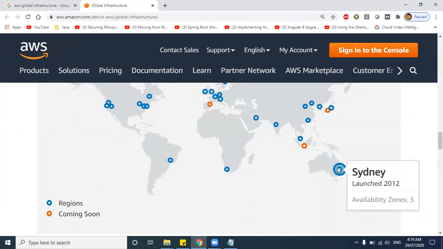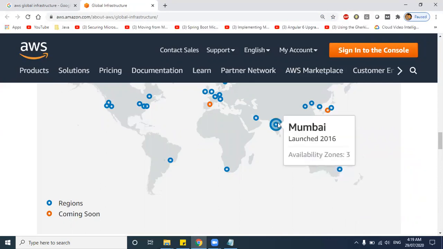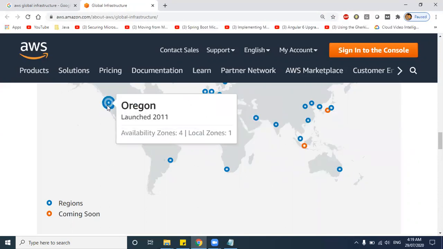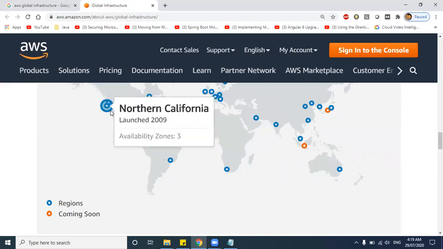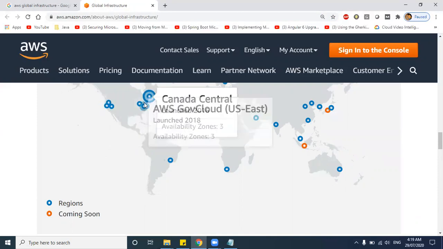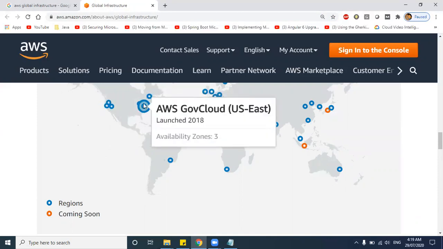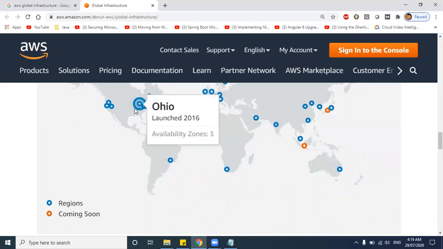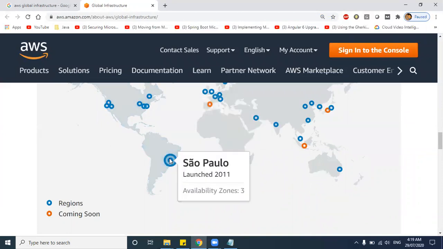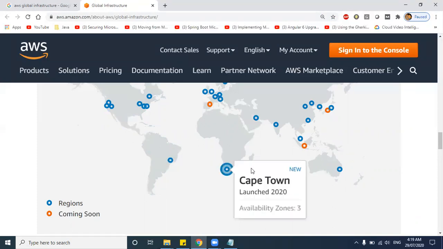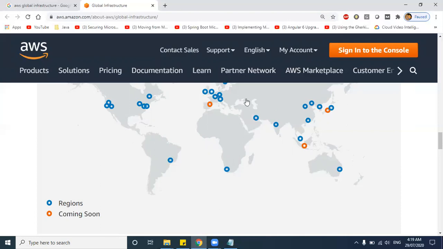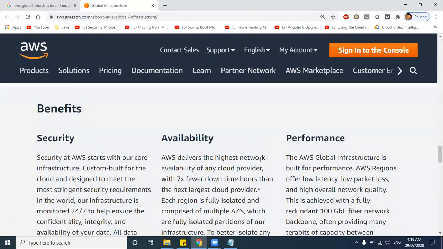If you see in Australia, there is a region in Sydney, and in India there is a region in Mumbai, and in the US there are multiple regions: US East, West, Oregon, North California, Ohio, Canada Central. One is for government cloud. For the US government, they have created a cloud, and this Ohio region. And in South America also there is a region. In South Africa also, in Cape Town, there is a region. So like this, these are the regions across the globe.